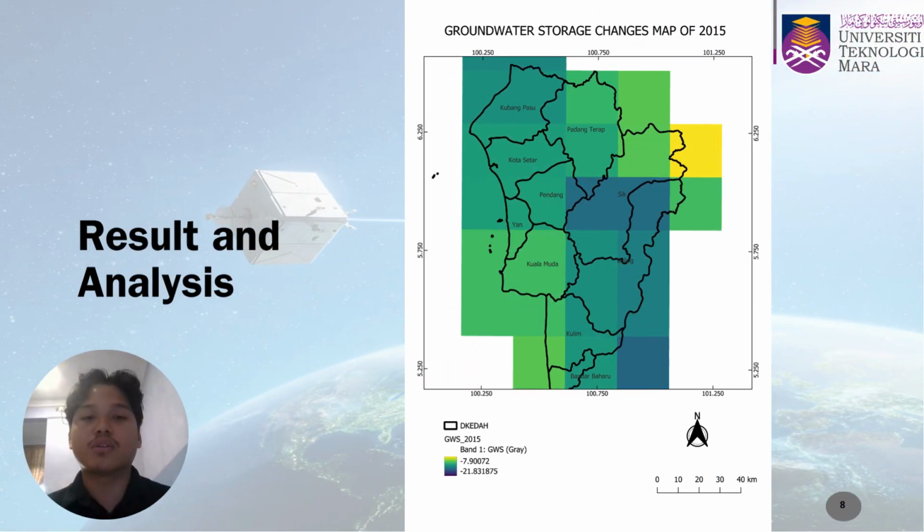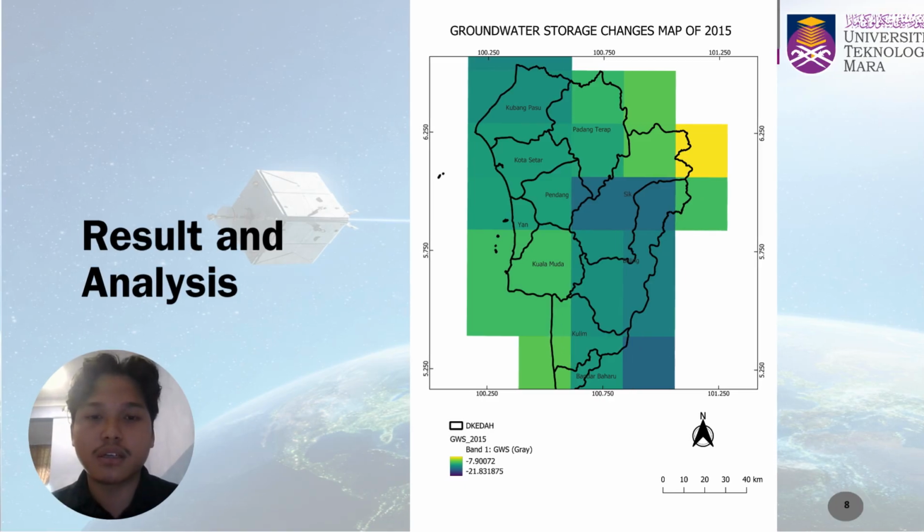Experienced lower groundwater storage than 2010. The reduction became more noticeable, especially in the central and eastern parts of Kedah. This indicates that groundwater storage had started to decline in several districts.